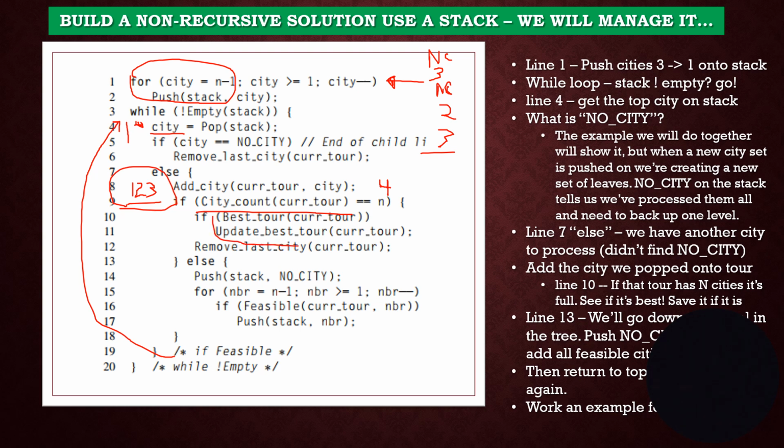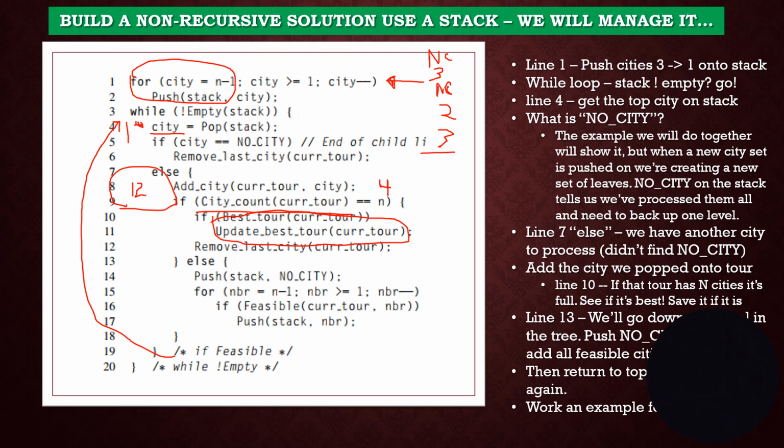So I once again say, is this a new best tour? In this case, yes, it is. I have got a new best tour. And then it says, okay, well, remove the last, because this stores my 1, 2, 3, 0. Cool. And now he takes the 3 off. That's this step right here, step line 12. And then goes down to the bottom.